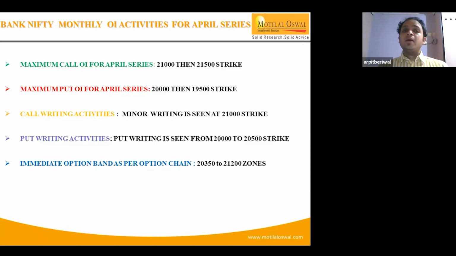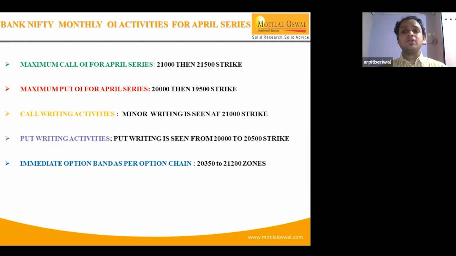So if you see, call writing activity is marginally low, but at the same time put writing activity is quite significant between 20,000 to 20,500 strike for the current expiry. As per the option data, we can find out the range for Bank Nifty till the expiry. As per the option data, the range stands to be 20,350 to 20,200 zones.